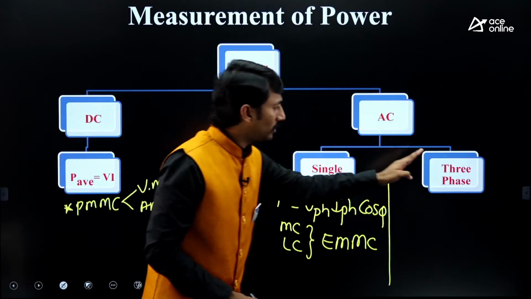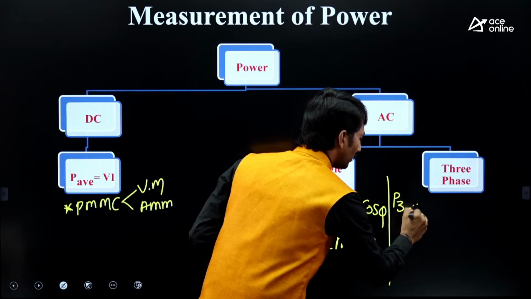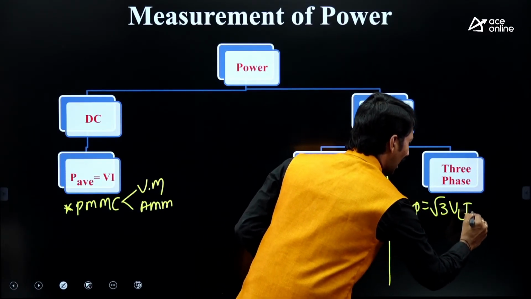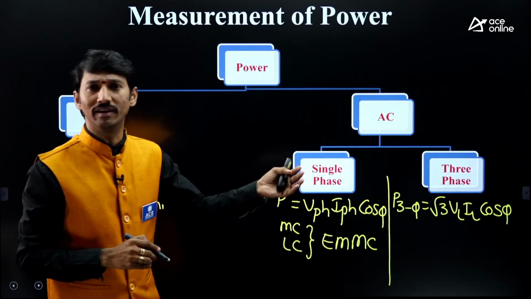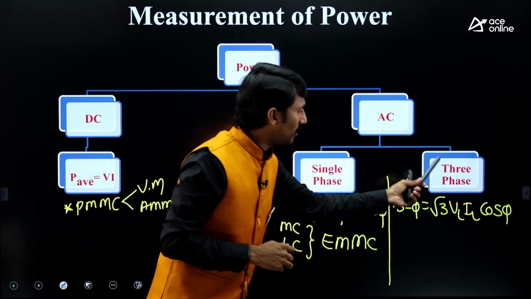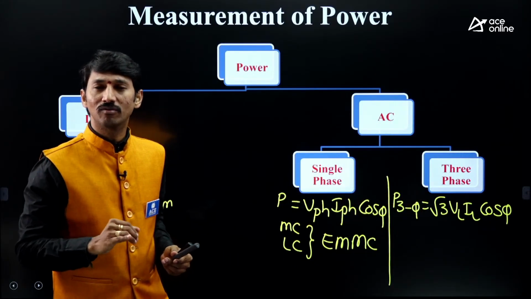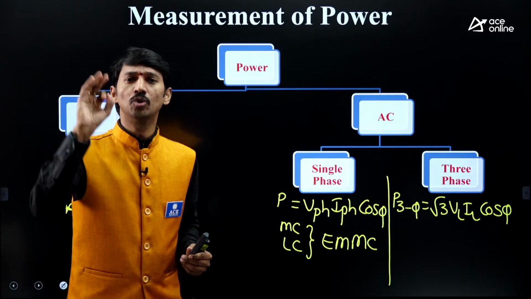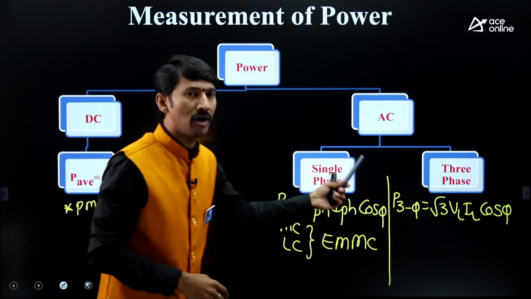Coming to three phase power, the formula is power three phase equals root 3 VL IL cos phi, the generally known formula. But in order to measure the three phase power, there are three types of methods: 1 wattmeter method, 3 wattmeter method, and 2 wattmeter method. Sir, the 2 wattmeter method is popular among all those three.